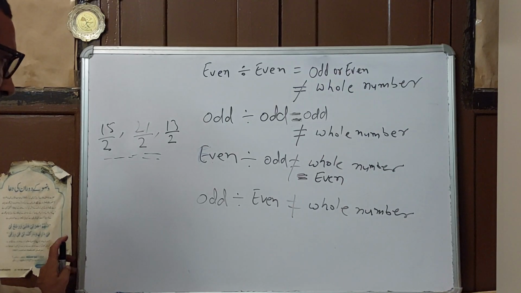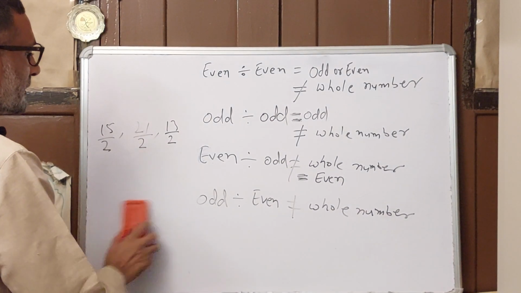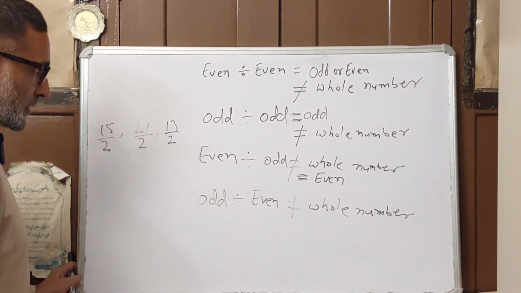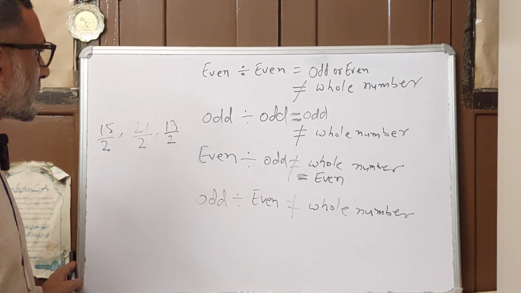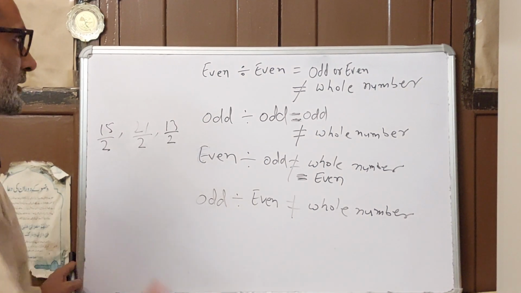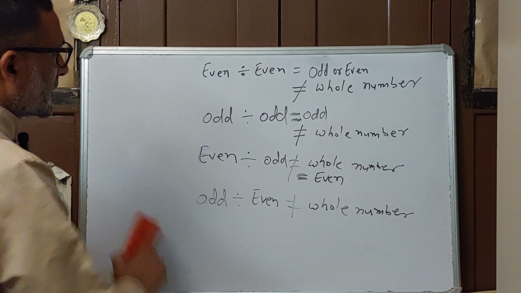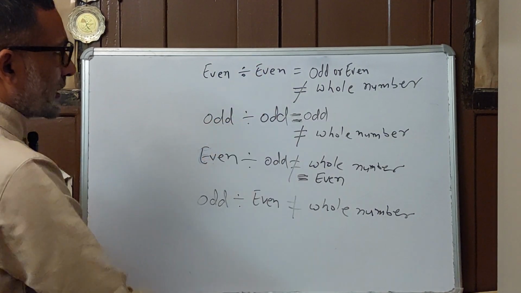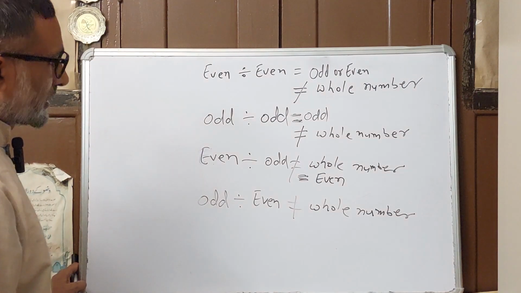The division section is slightly difficult to remember. Addition, subtraction and multiplication are easy. So division is slightly difficult, so you have to remember it. I will try to explain all of it by example. Even divided by even gives either odd or even, also a whole number, three conditions.